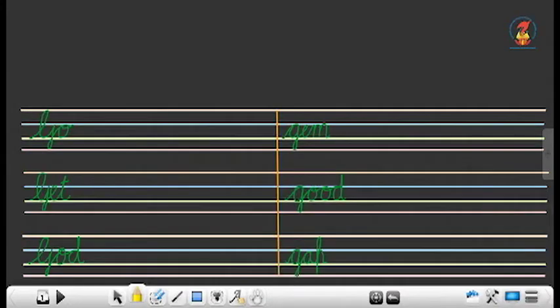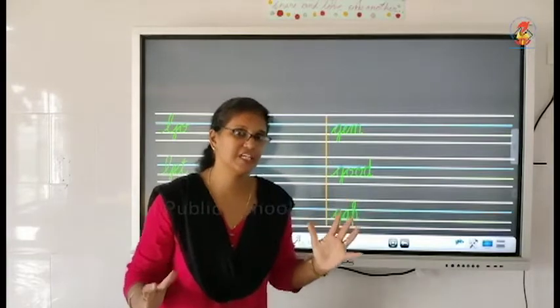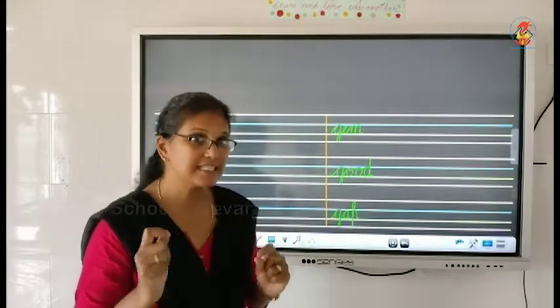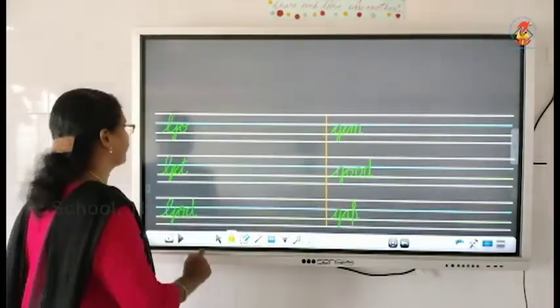Here we have the words G-O go, G-E-T get, G-O-D God, G-E-M gem, G-O-O-D good, G-A-P gap. So these are the 6 words in your worksheet which you have in the first row and the second one. So let's start doing it.